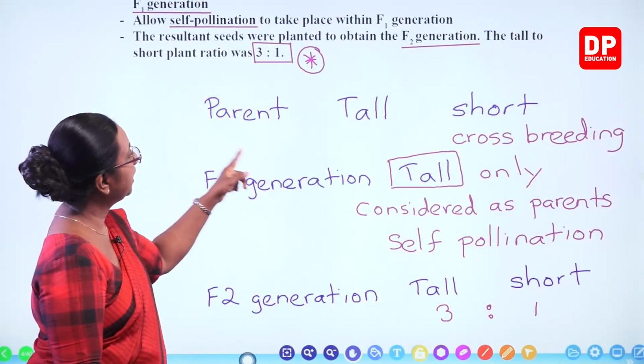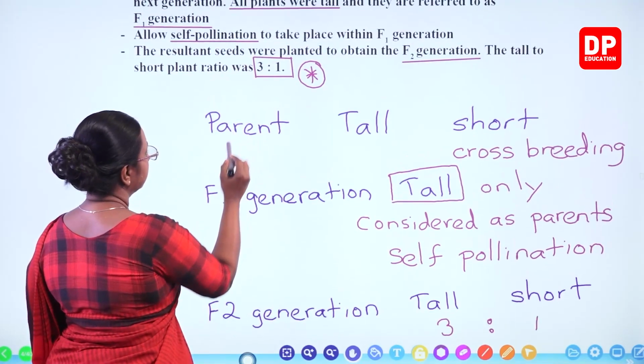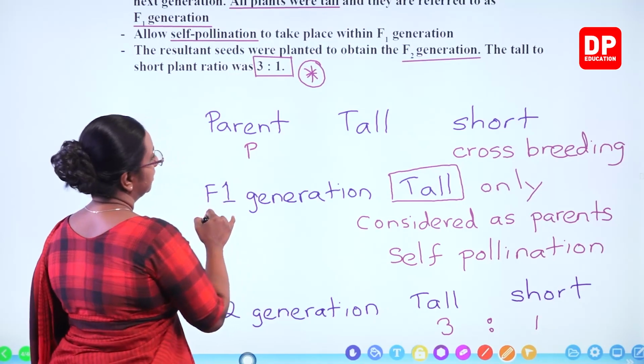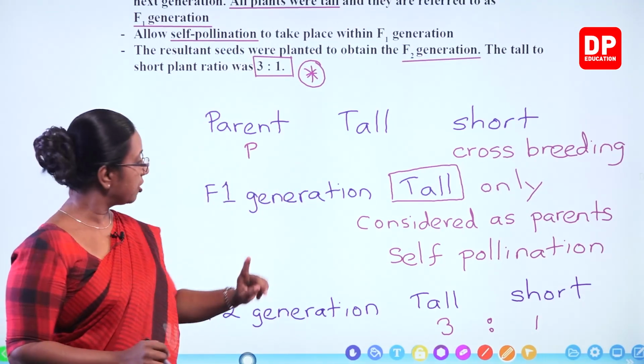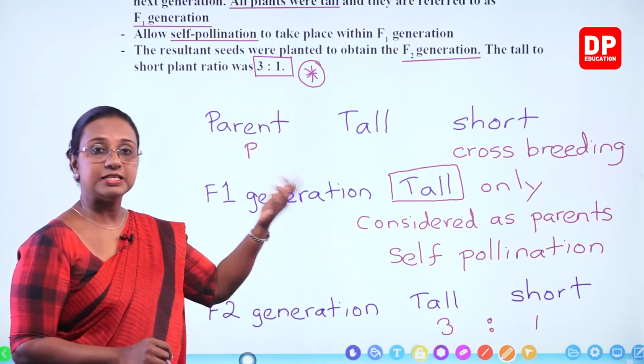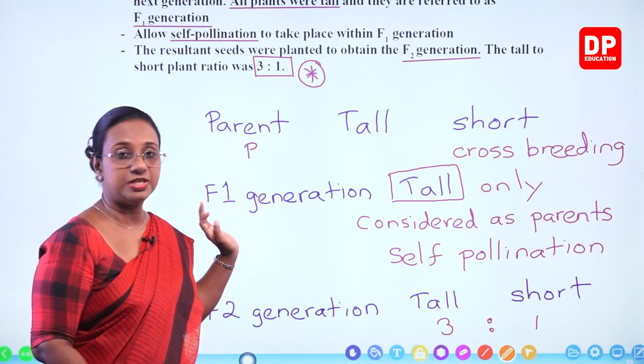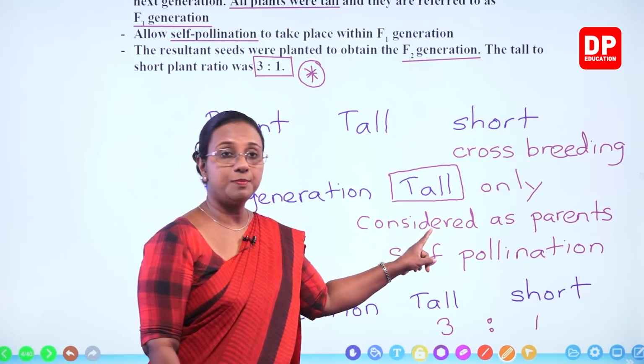So now parents, it was referred to as P. Then tall and short plants, crossbreeding, the seeds were taken, they were planted, he got the first generation. All were tall plants.